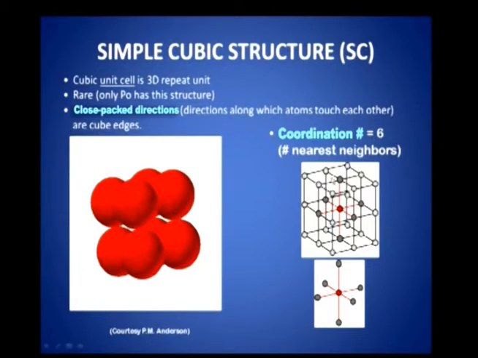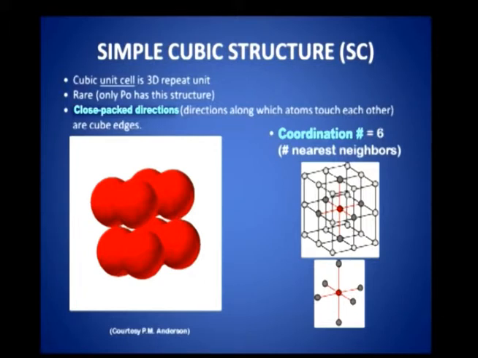So, the coordination number is nothing but the number of nearest neighbors. How many atoms are found nearest to a particular atom? Supposing you take an atom here, the dark ones are nearest, the white ones are slightly far off. You look at this atom, this is far away from this one, but certain atoms are found to be very close to the atom. The closest atoms are said to be the nearest atoms. How many there are is the coordination number. So, coordination number refers to the number of nearest neighbors.